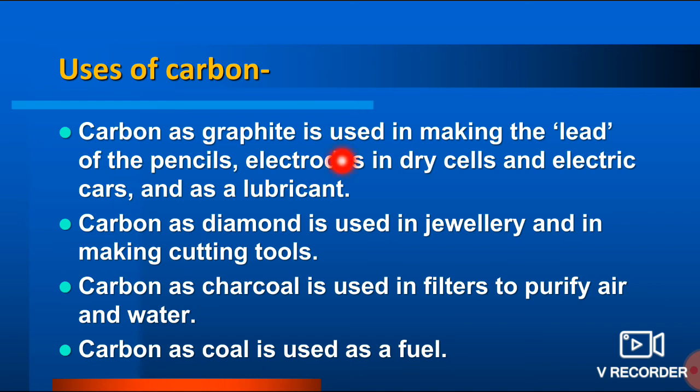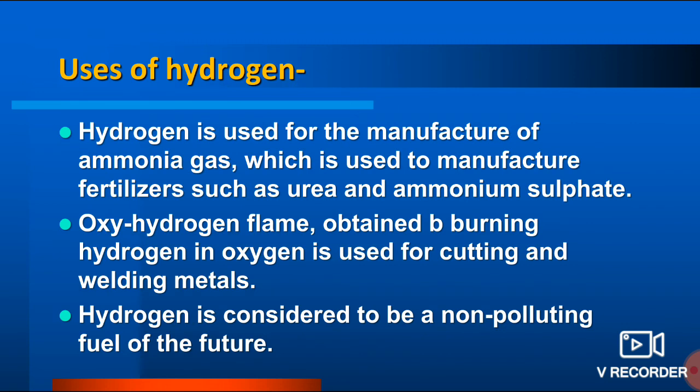The same elements are involved in making graphite and diamond, but the way the carbon atoms are arranged in diamond and graphite makes the difference between them. One is very soft and another one is very hard in nature. Carbon as charcoal is used in filters to purify air and water, and carbon as coal is used as fuel. So here you can see that there are many uses of carbon.